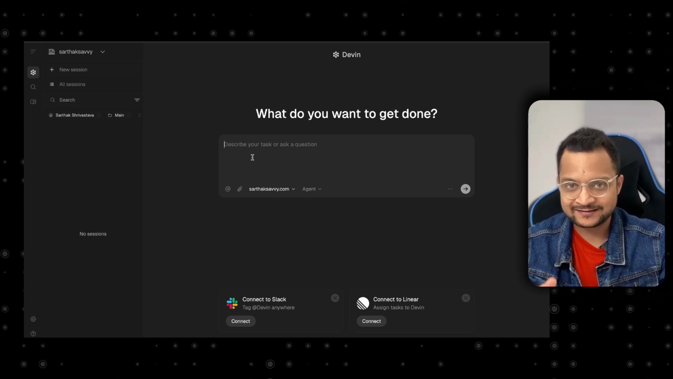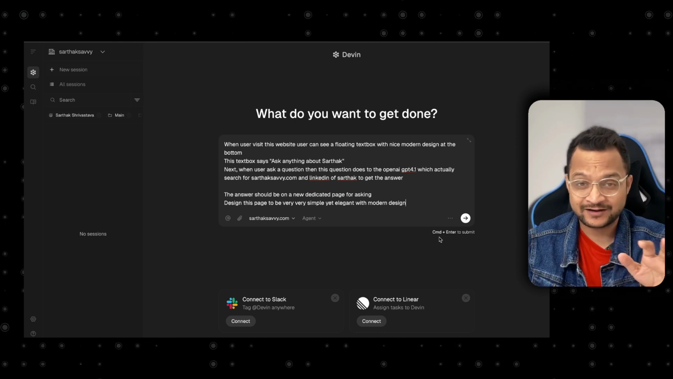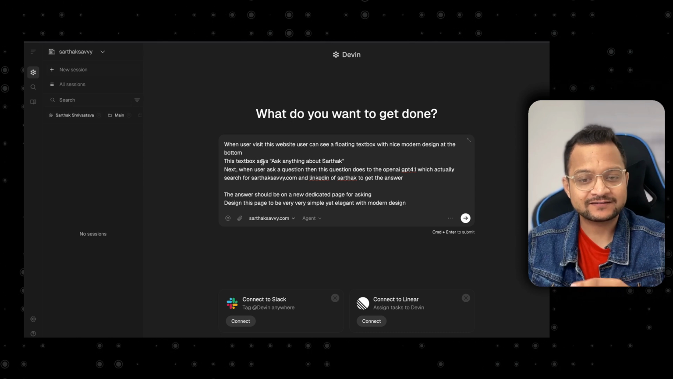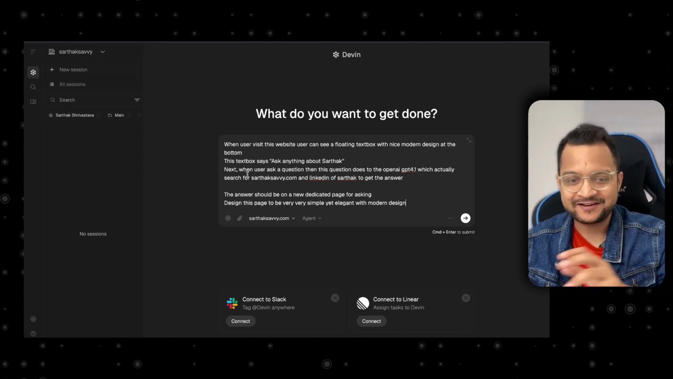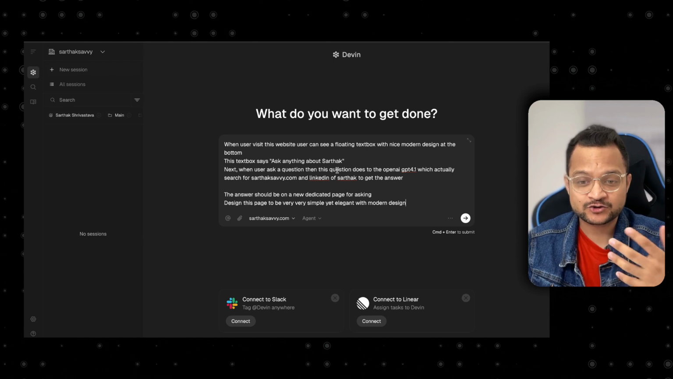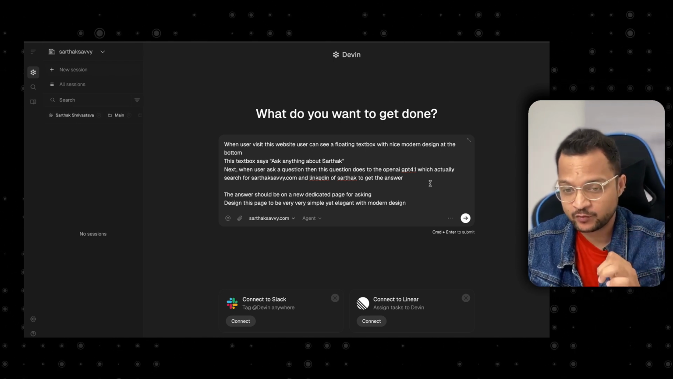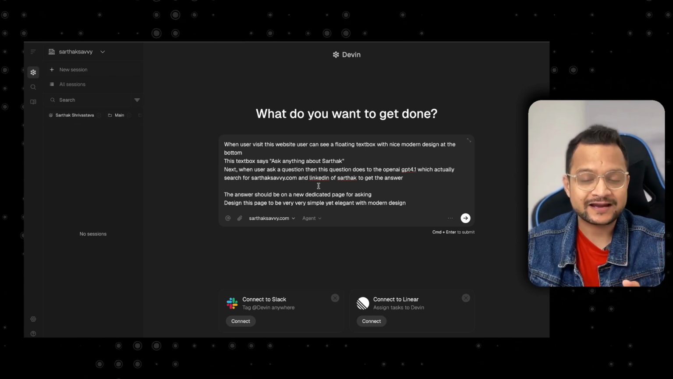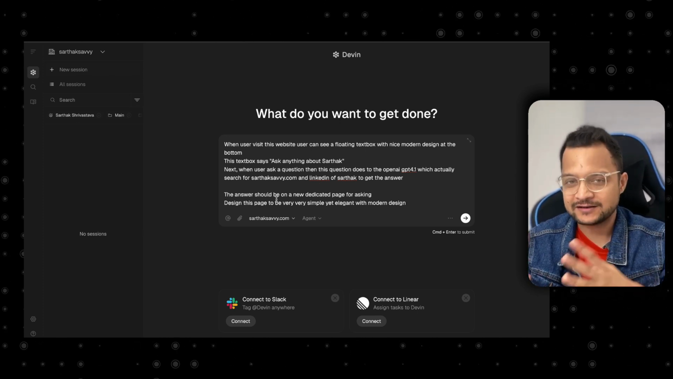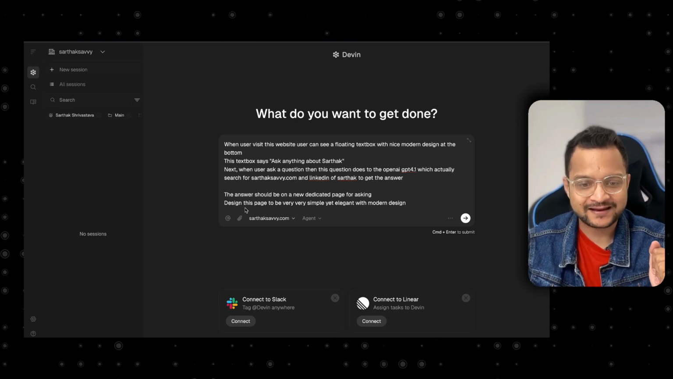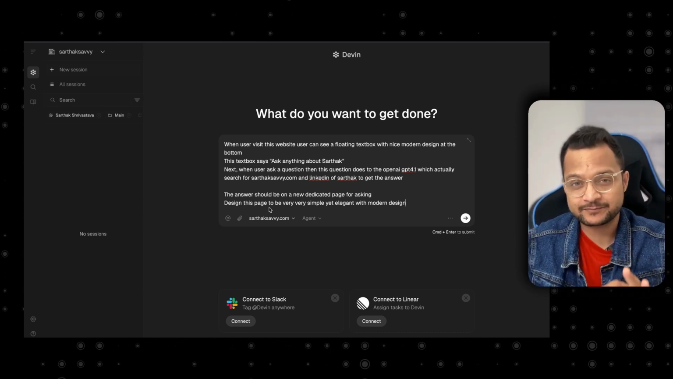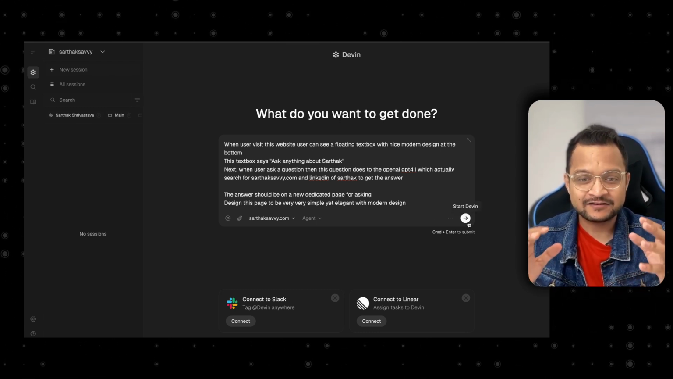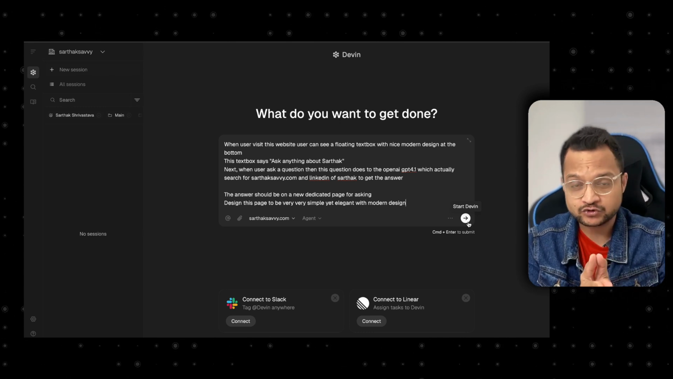Now, what I want is when the user visits the website, the user can see a floating text box with a nice modern design at the bottom. This text box says, ask anything about Sarthak. And here, when the user asks a question, it goes to OpenAI GPT 4.1, which actually searches sarthaksavvy.com and the LinkedIn of Sarthak to get the answer. The answer should be on a new page, a dedicated page for asking, and the design of this page will be very simple and elegant with a modern look. Now, once I hit enter, you will see how Devin will approach this.